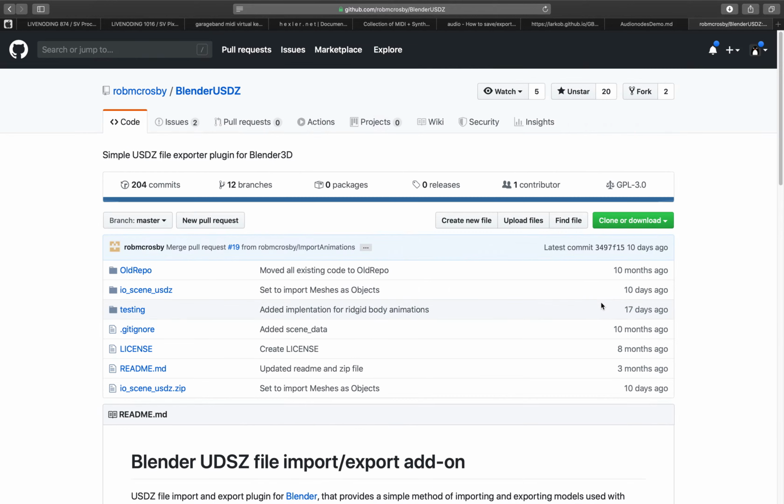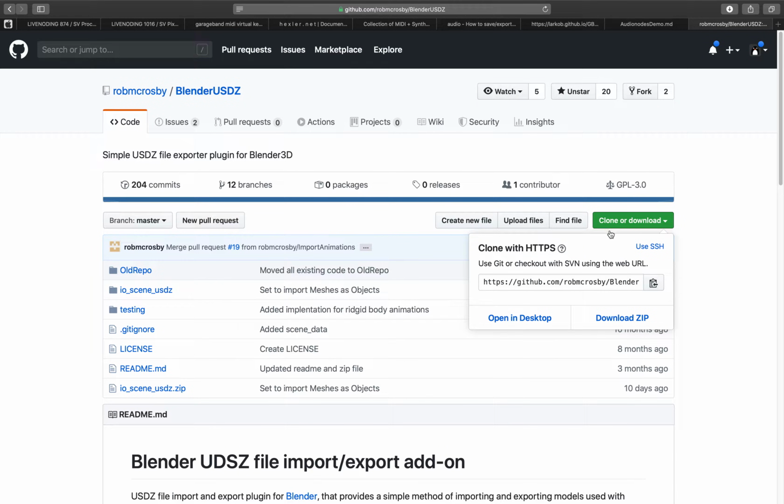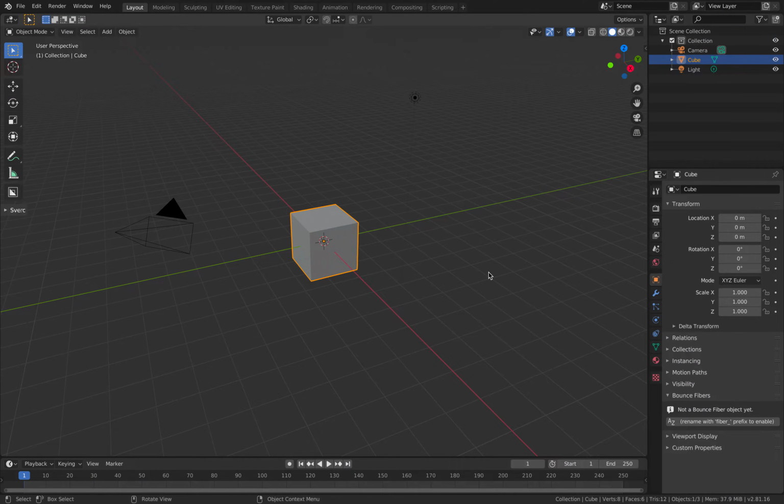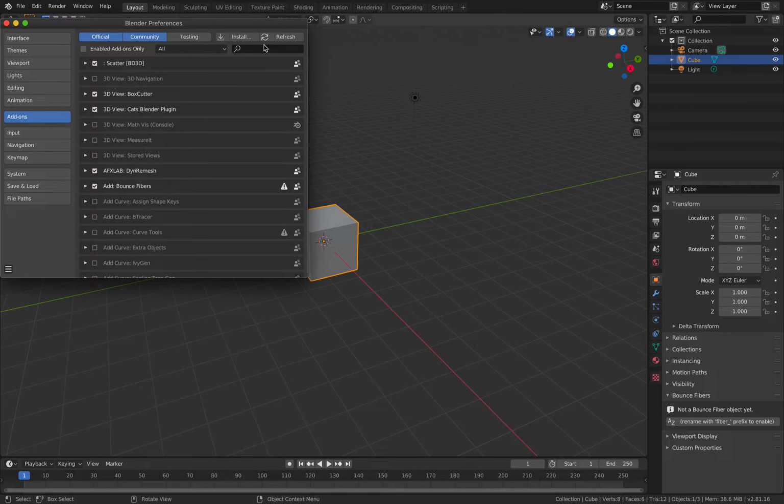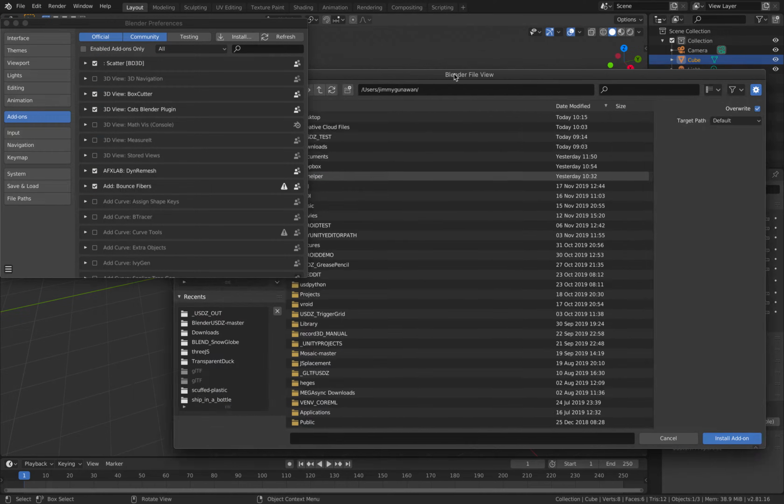So yeah, basically the way you install it, just like normally from GitHub, you just download it as a zip. Once you have the zip, you install it from Blender, Edit, Preferences, and install the add-on.